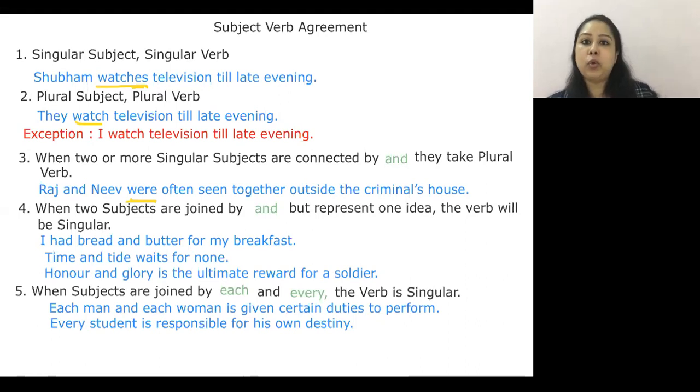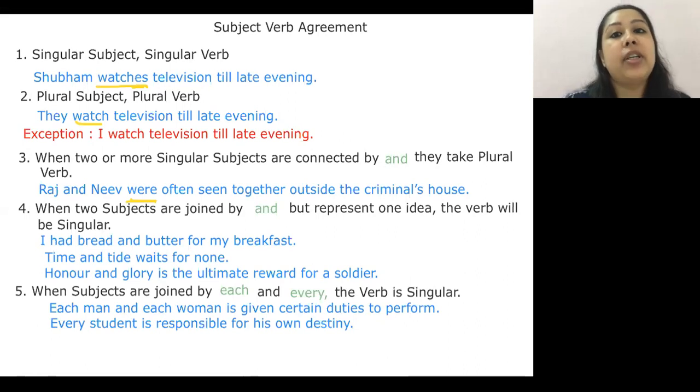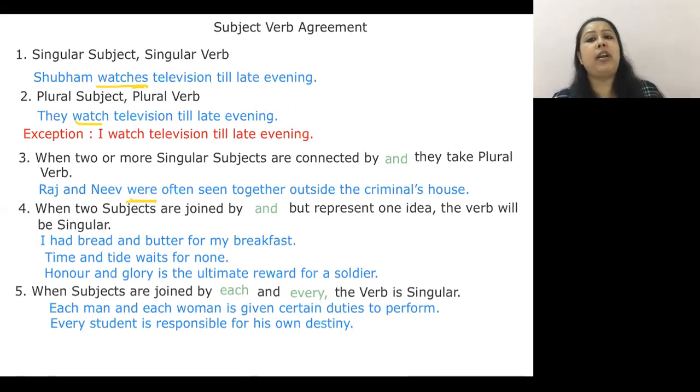So whenever I am using an auxiliary with respect to bread and butter, I would use a singular verb. Now here I have used had definitely with my subject I. How would I frame a sentence where bread and butter is the subject of the sentence? Bread and butter is my favorite breakfast. So bread and butter is.